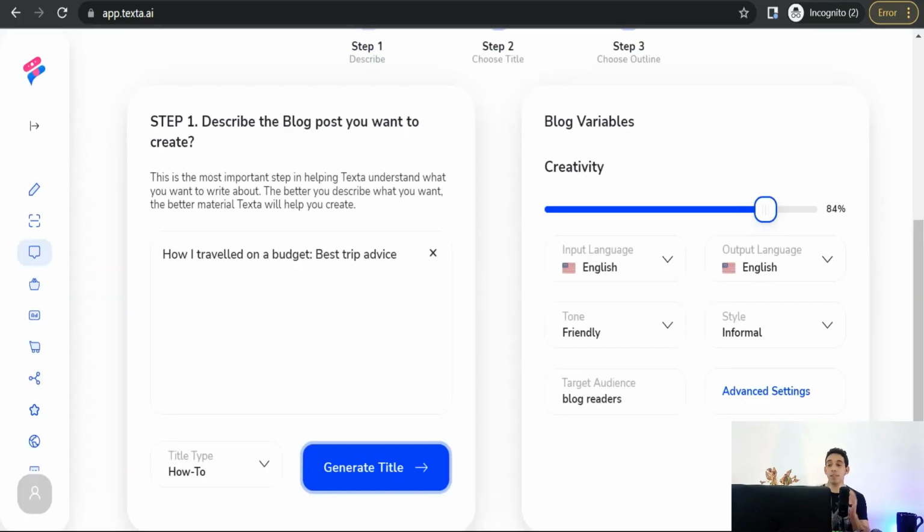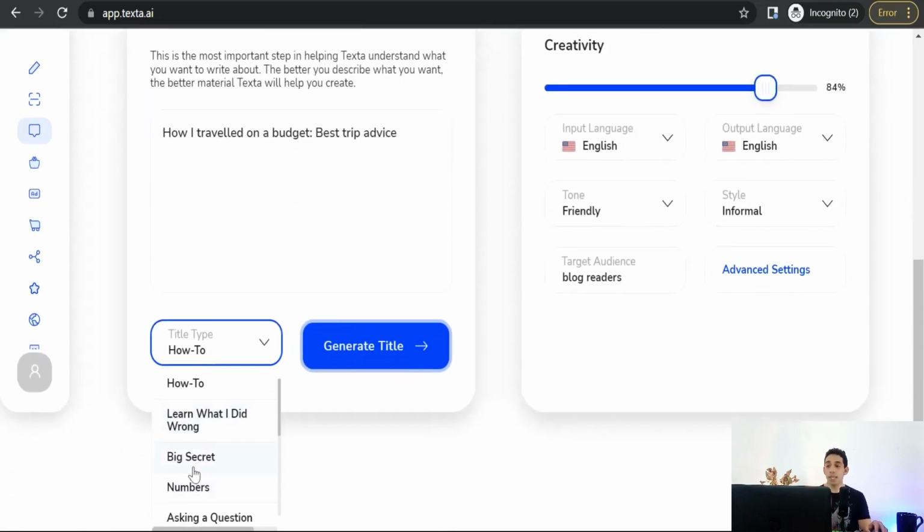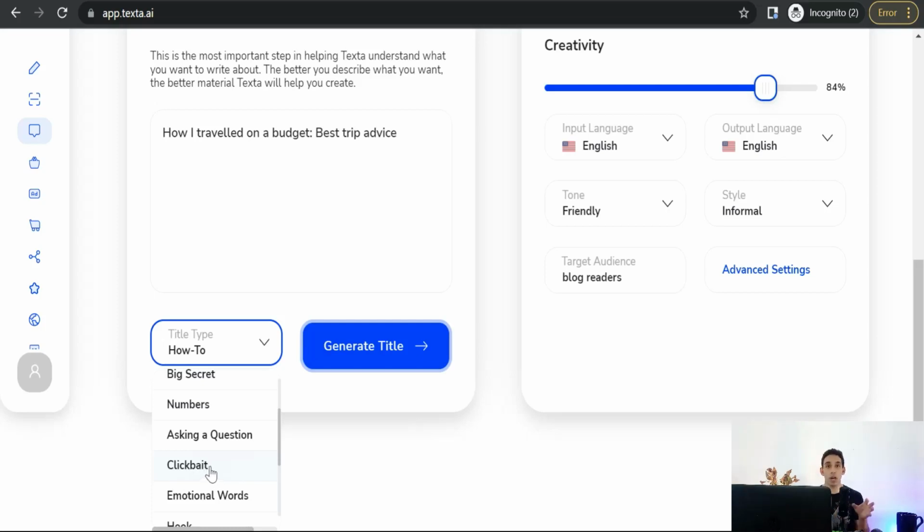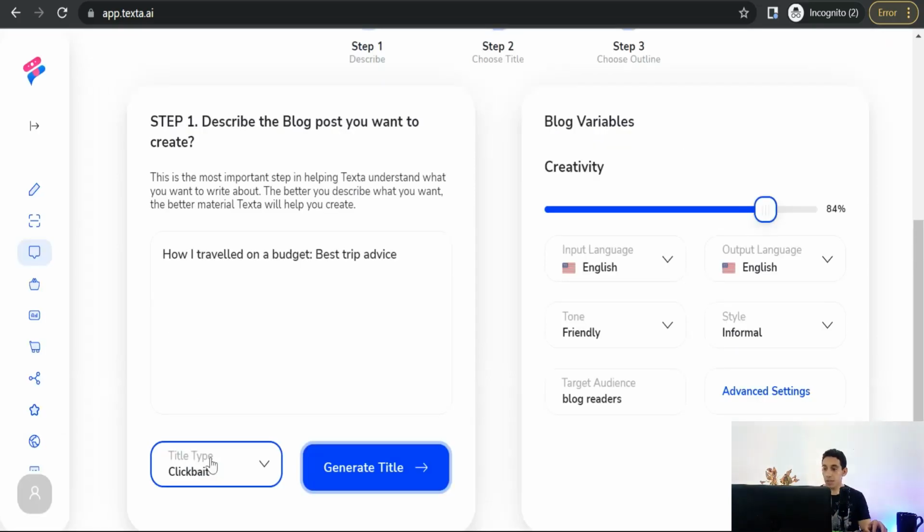Here you'll find an amazing feature regarding the title, the title type, like how to type, or big secret, or numbers, asking a question, clickbait, emotional words, hook, inspiration, and so on. So for example, if we select this one, clickbait title, to grab the scrolling eyes and your readers to read your article. So click over that, clickbait, and generate title.